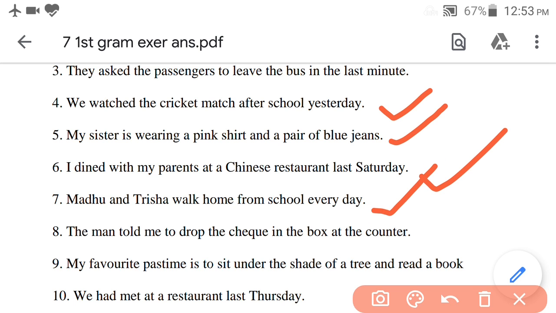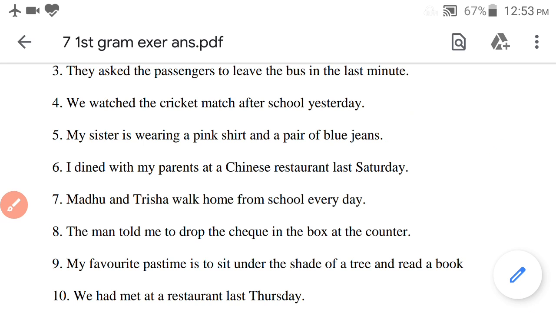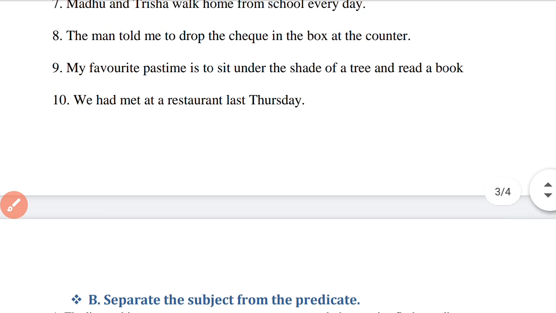Question number 8. In the box told me the man to drop the check at the counter. Here's the answer. Question number 8. The man told me to drop the check in the box at the counter. Now question number 9.